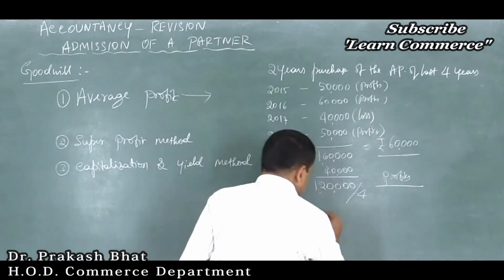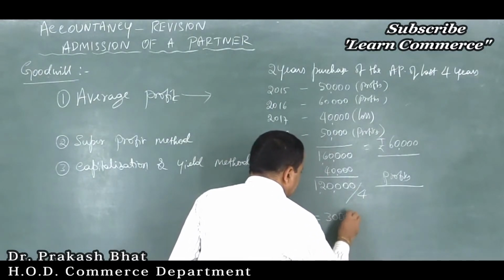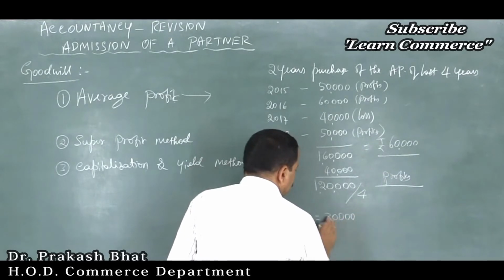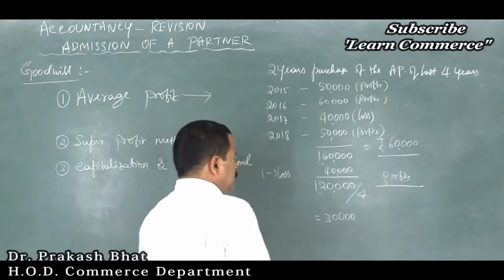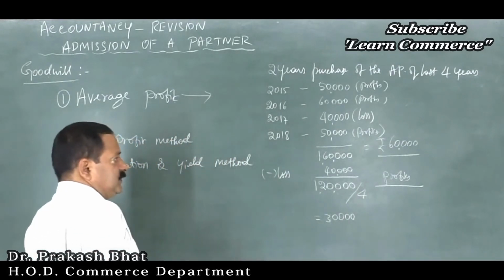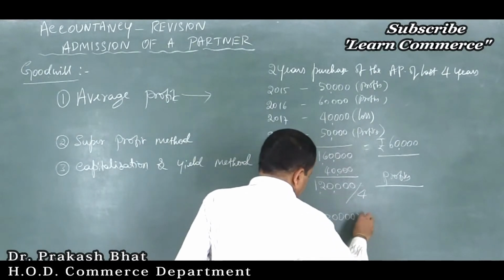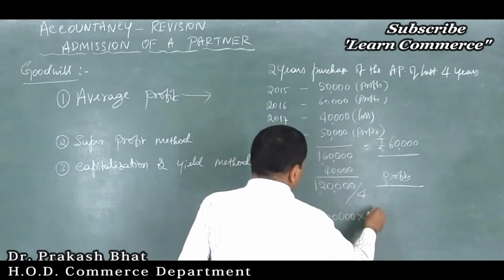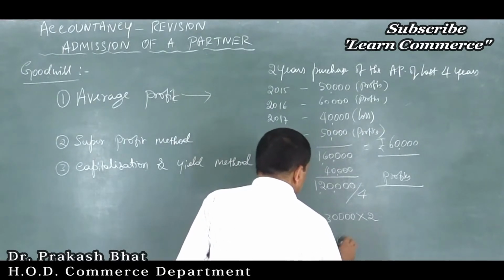How much is the average profit? 30,000, correct? No, 40,000, I am sorry. Yes, 4 years, so 30,000, isn't it? Now, 30,000 into goodwill at 2 years purchase, so 2 is equal to rupees 60,000.